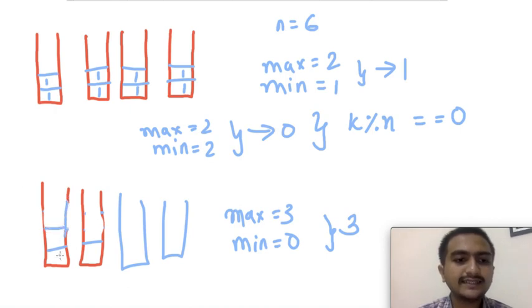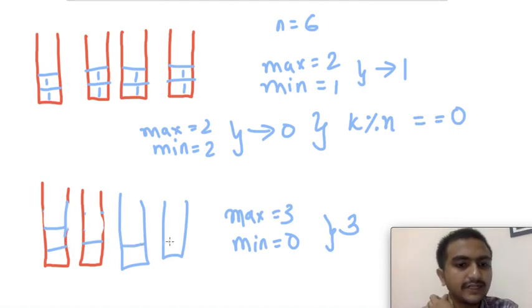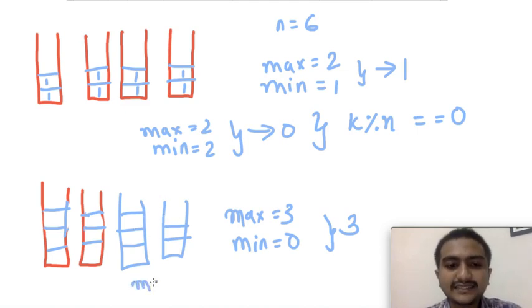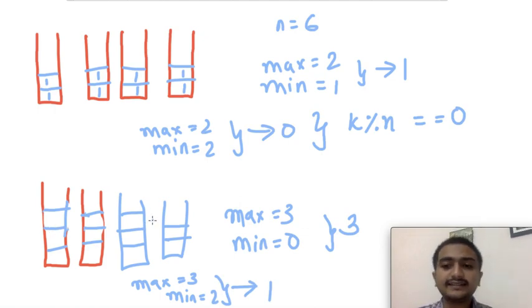So in this case, let's go with 11. Okay, so I will do 1, 2, 3, 4, 5, 6, 7, 8, 9, 10, 11. Right, 11 will also be giving me the max as 3 and the min as 2, and then again the difference will be 1. Why so? Because this is a simple division kind of thing, right?